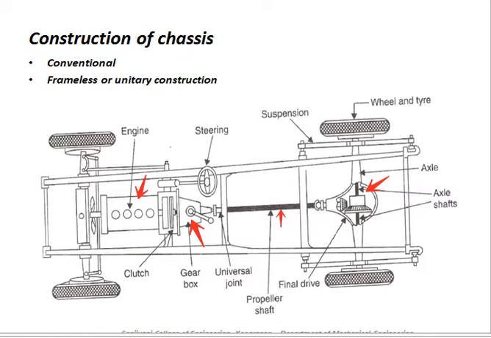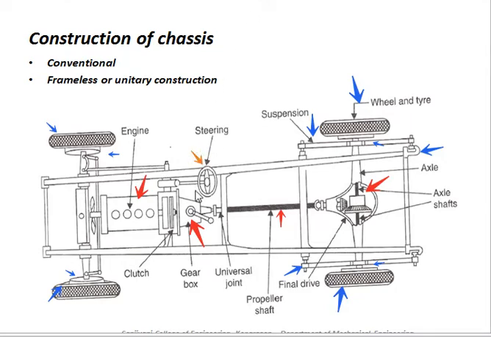The next components are the wheels. You can see the wheels, then the suspension system, then the axles and the braking. Now the braking system is here at the wheels. Okay, and the most important one is the steering system.